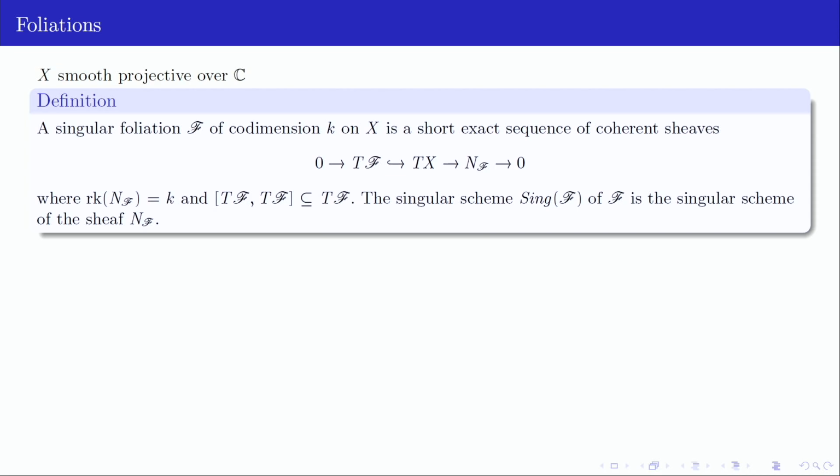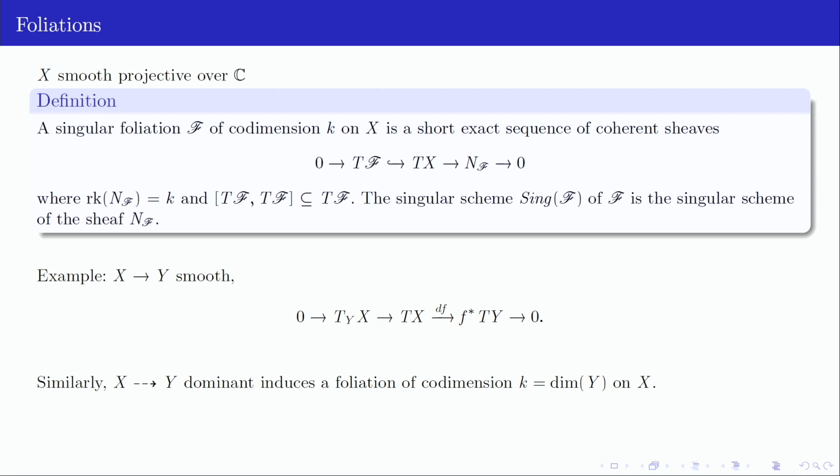So a few examples. If we have a smooth map, or more generally a dominant rational map, we can easily construct a foliation whose leaves, as Joao just explained, are the connected components of the fibers of this map, right? And the codimension will be equal to the dimension of the codomain.